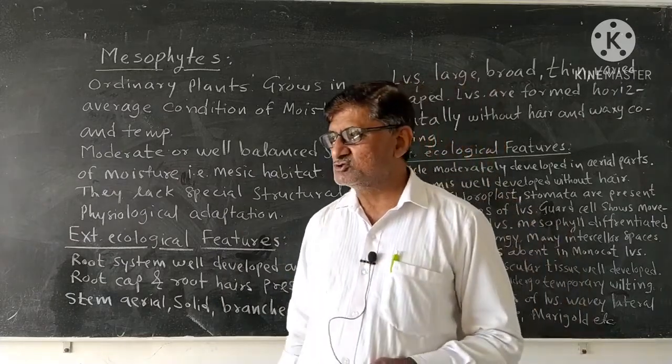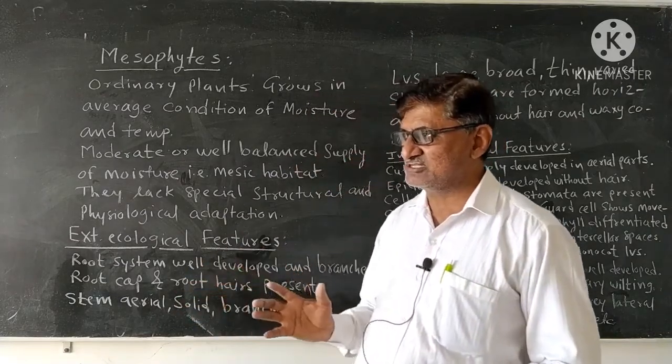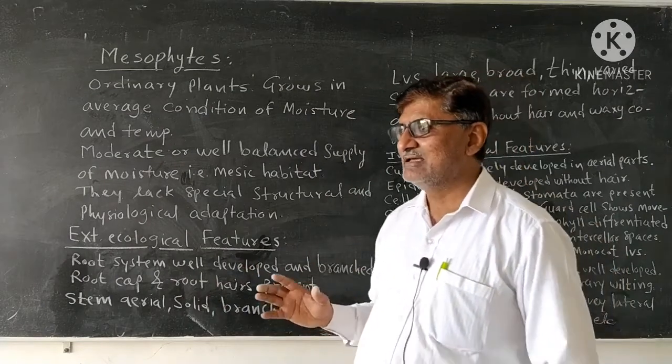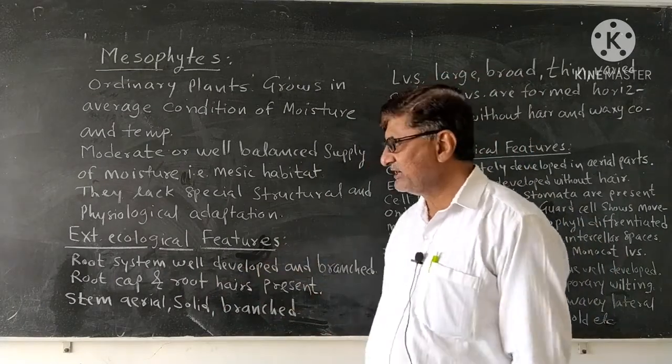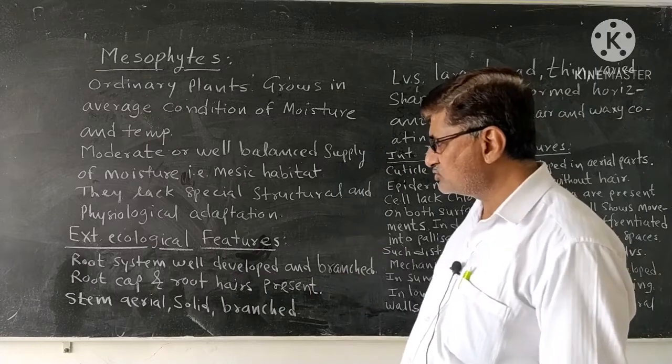So what are the characteristic features seen externally as well as internally in mesophytic plants? That we will now see.